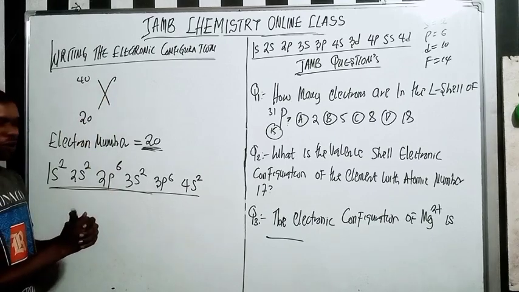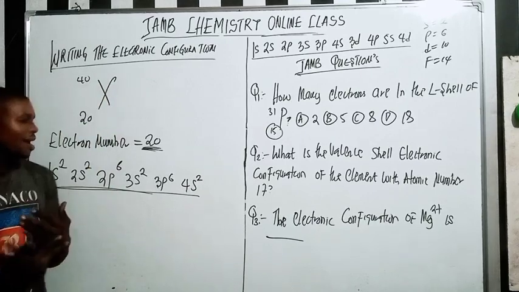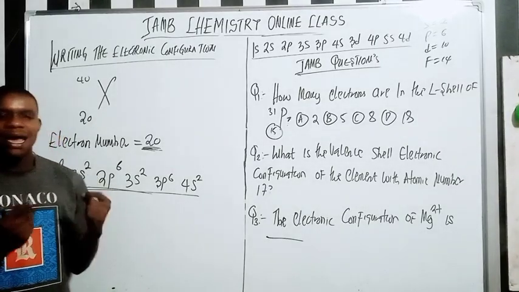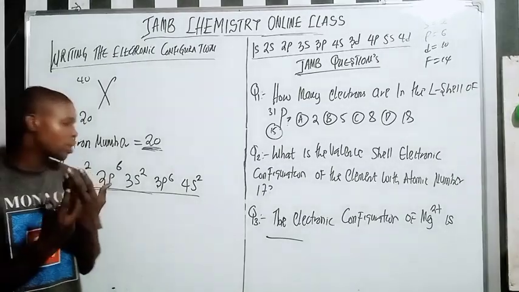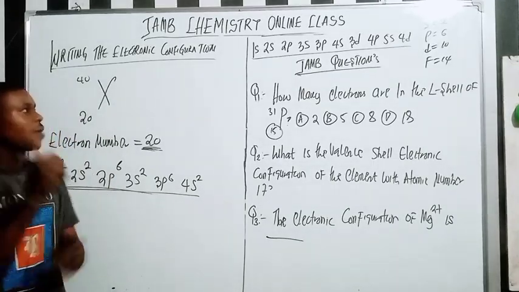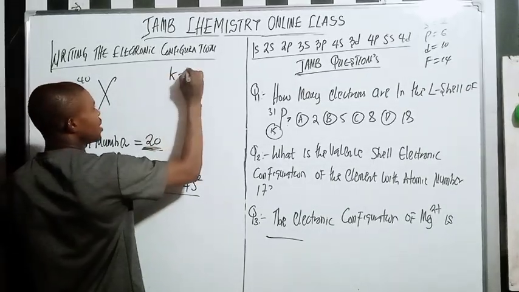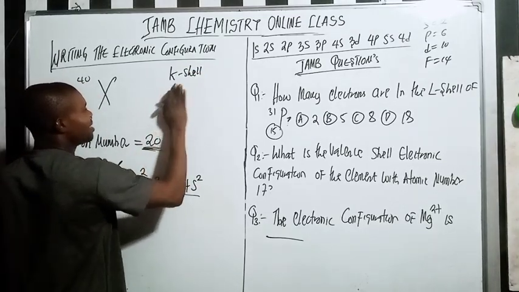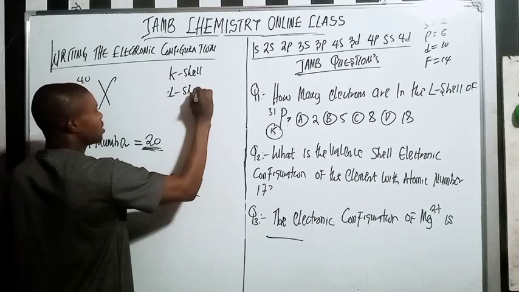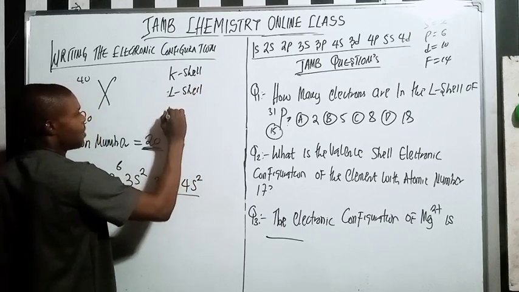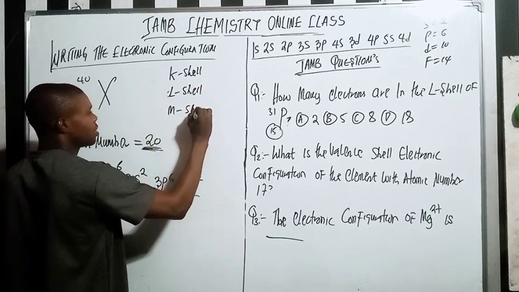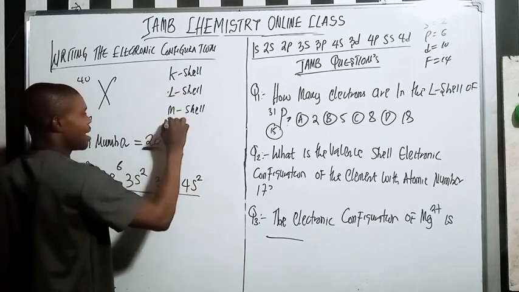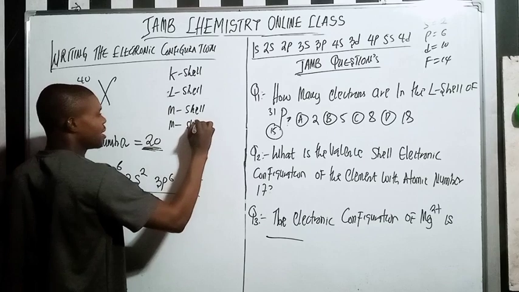It just asks, how many electrons are in the L shell? Remember, when we talk about shells, here we have the K shell. How many electrons are in the K shell? How many electrons are in the L shell? And how many electrons are in the M shell? And how many electrons are in the N shell?